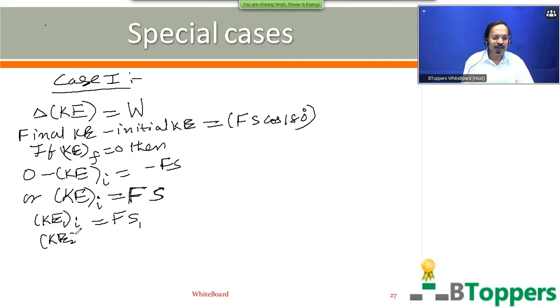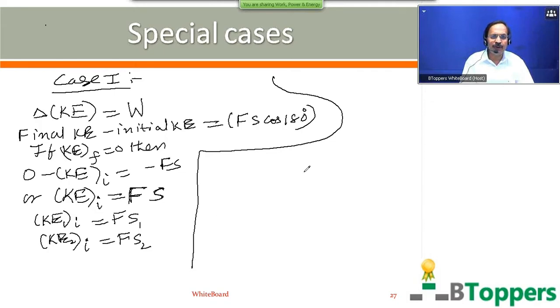Initial kinetic energy of the second body, you can write Ke2 subscript i, equal to F into S2. Ke2 subscript i represents the initial kinetic energy of the second body, which may have a different mass. F is the magnitude of the retarding force applied on each body, since we are considering the case where the retarding force is the same.